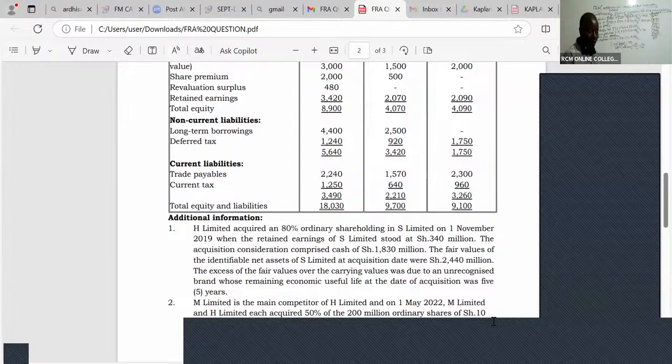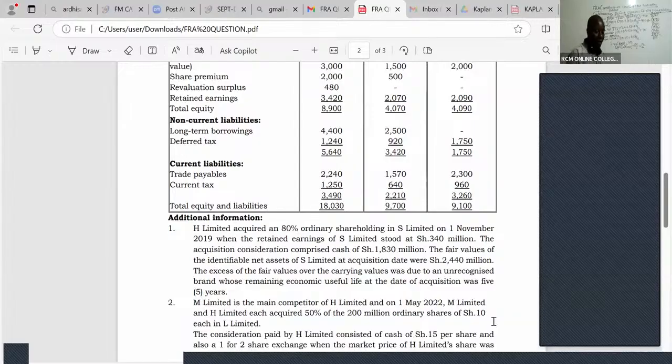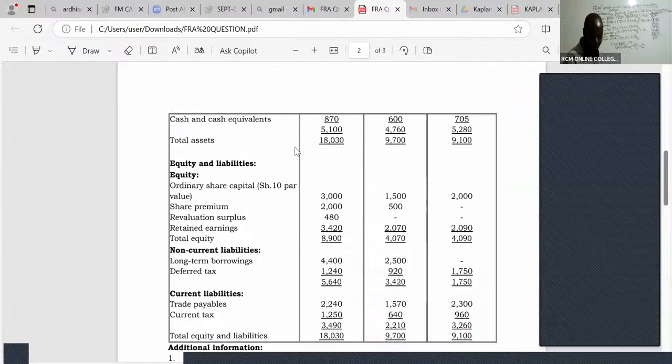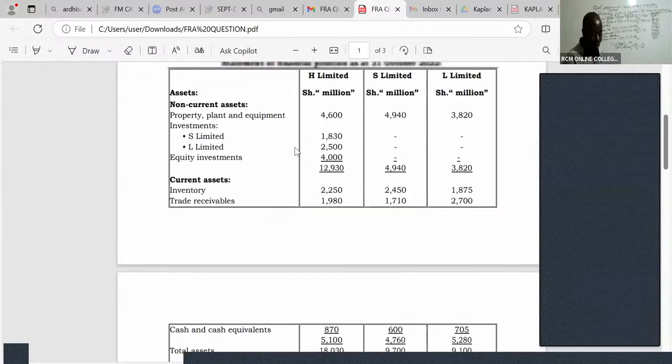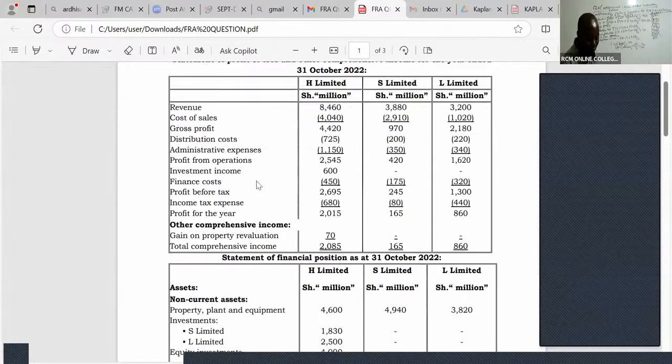So, ladies and gentlemen, after this investment income, I can see the next thing here is the finance cost. Recognize it. Your work is to recognize things. So finance cost we have 450 plus.